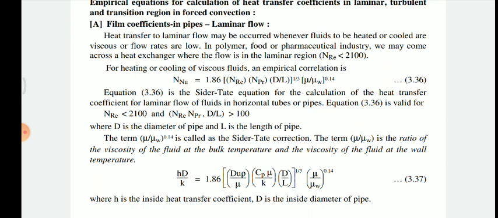To repeat, this term is the ratio of the viscosity of the fluid at the bulk temperature to the viscosity of the fluid at the wall temperature, mu by mu w.